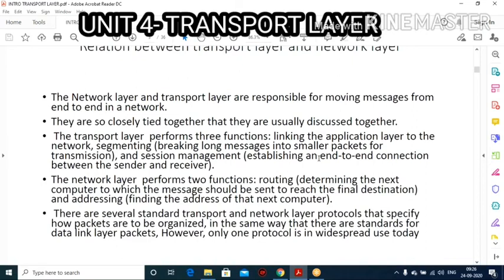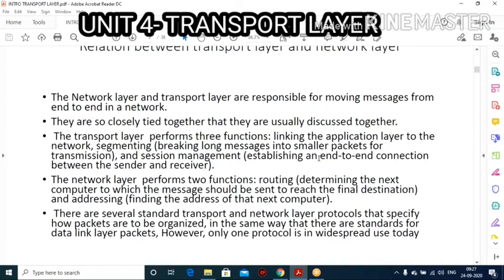Next we come to the network layer. The network layer performs only 2 functions. One is the routing function. Routing means determining the next computer to which the message should be sent to reach the final destination. Routing is the second unit now. Last class you discussed many things about the basic concept of routing.